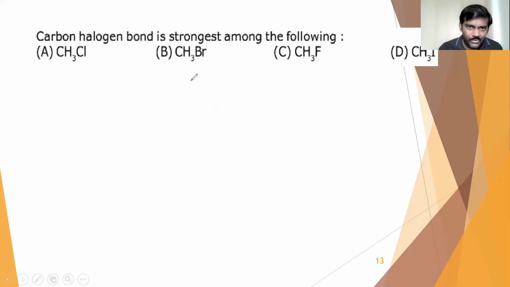We can see here carbon chlorine bond, carbon bromine, carbon fluorine, and carbon iodine. Definitely carbon fluorine is the smallest one, and that will be the stronger bonding here. So that is why the answer is option C.